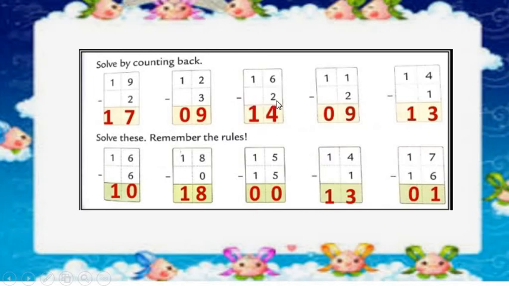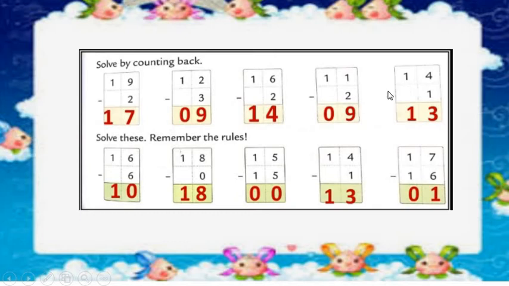16 minus 2. As 16 is the bigger number, keep it with you. Make 2 steps backward counting. Before 16: 15 and 14. We reach 14. So it will be the answer. 16 minus 2 is equal to 14.